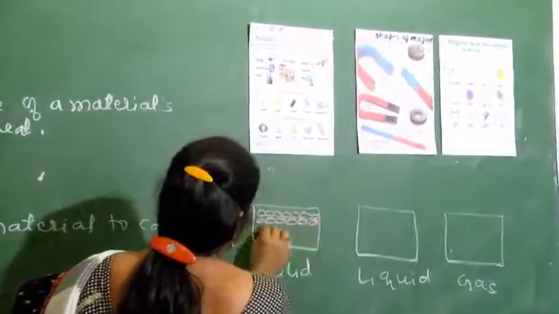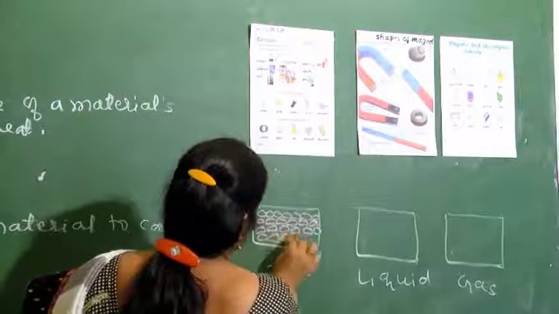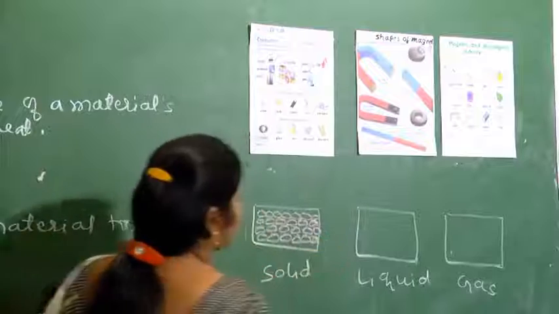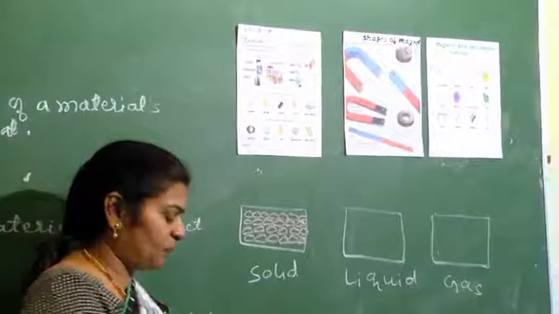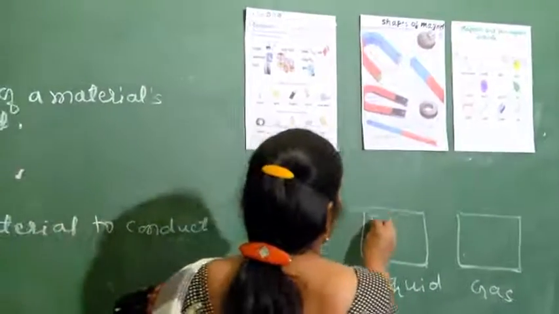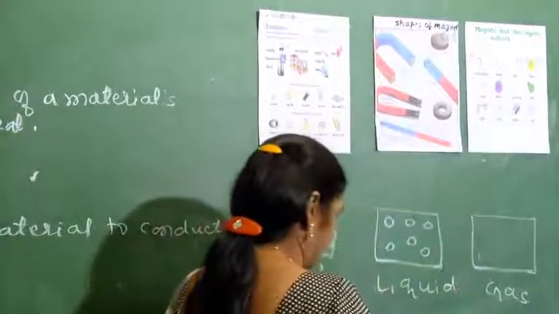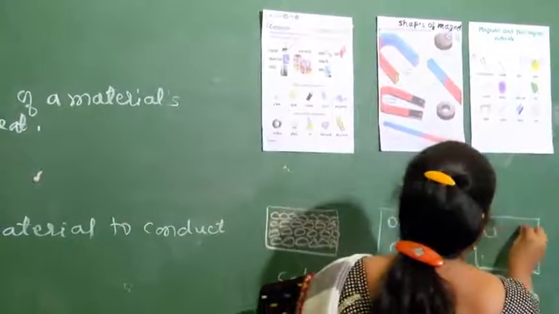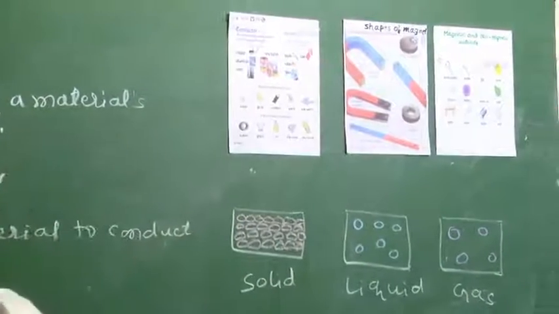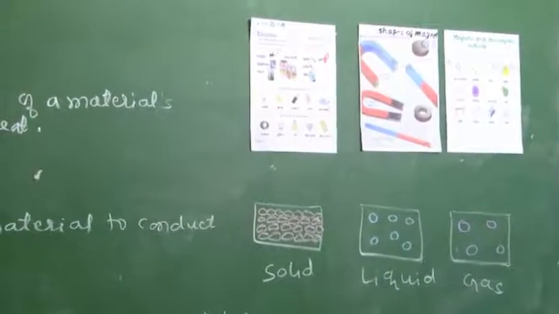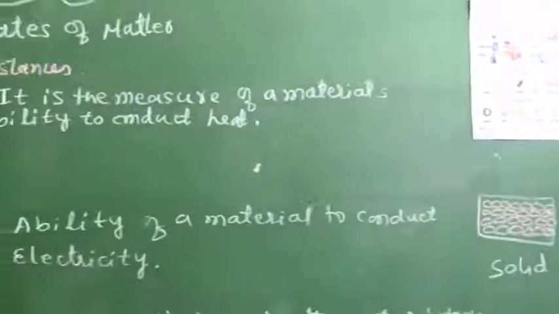Whenever we study any property of matter, whether solid, liquid or gas, we should not forget this arrangement of the particles. In liquids, the particles are away from each other, but in gases, they are much farther away from each other. Because of that, we are going to study all these properties.